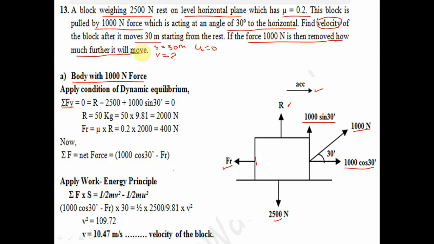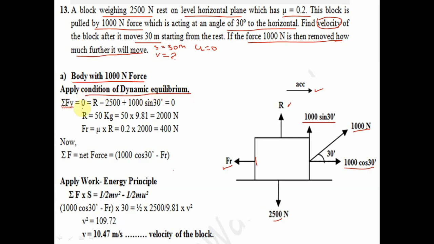Here we have to draw two free body diagrams. First is when the body has the 1000 Newton force, and second is when the body doesn't have the 1000 Newton force, or the 1000 Newton force is removed. First I will draw the body with the 1000 Newton force, then I will draw this free body diagram. Now I am applying the condition of dynamic equilibrium.